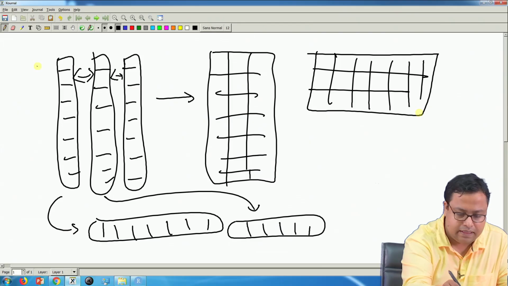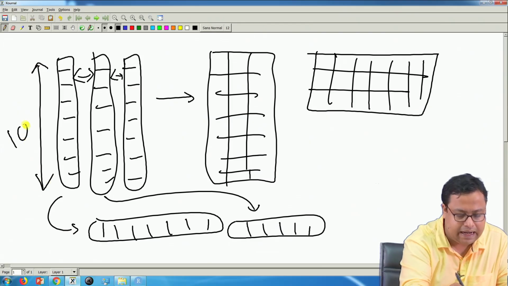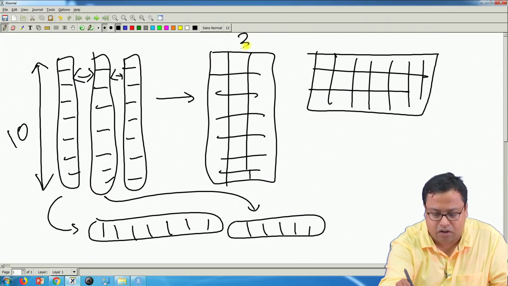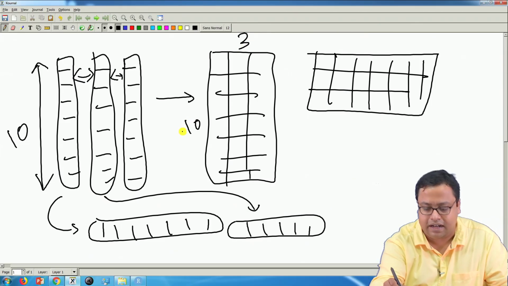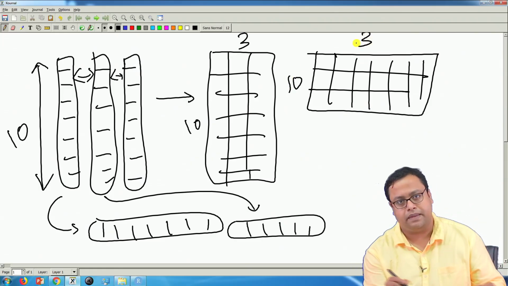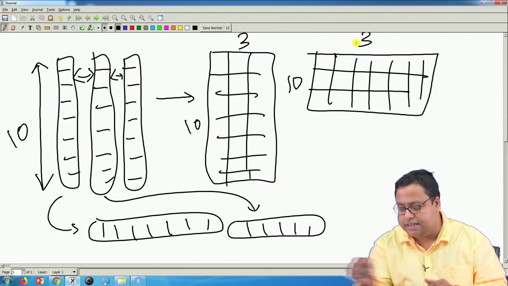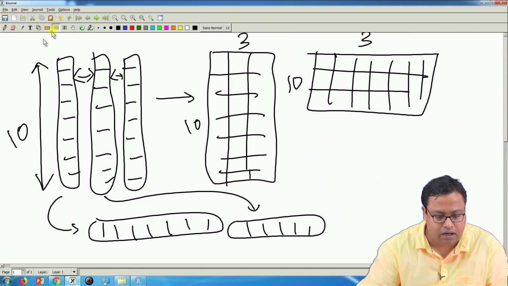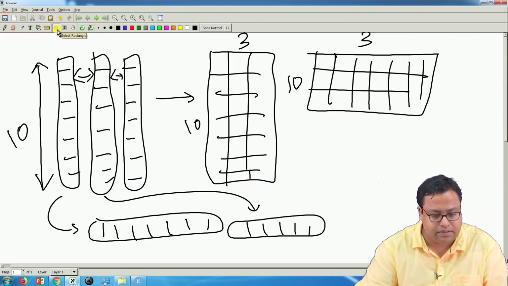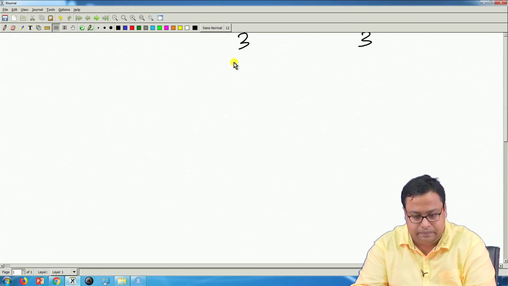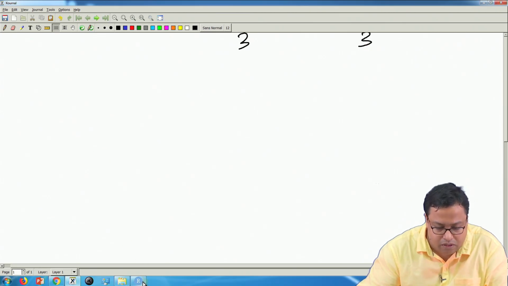So, if each of them has 10 entries and there are 3 columns, then this will have 3 columns and 10 entries. On the other hand, this will have 10 rows and 3 columns. So, the first one is called a column bind and the second one is called a row bind, and that is what we will be doing here in R. I will be doing that.